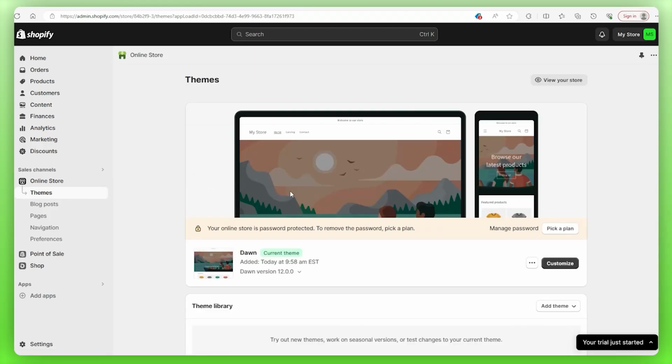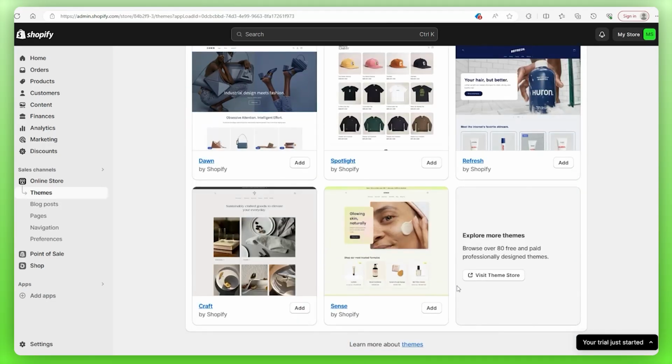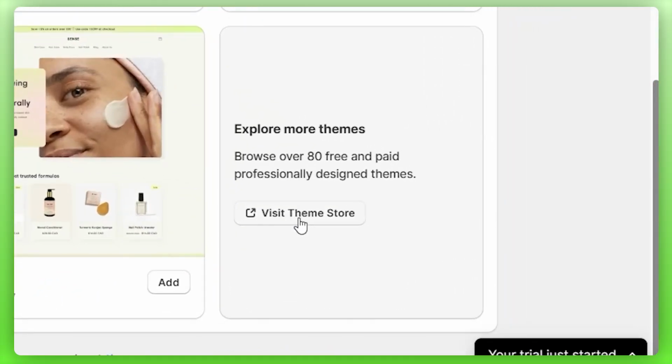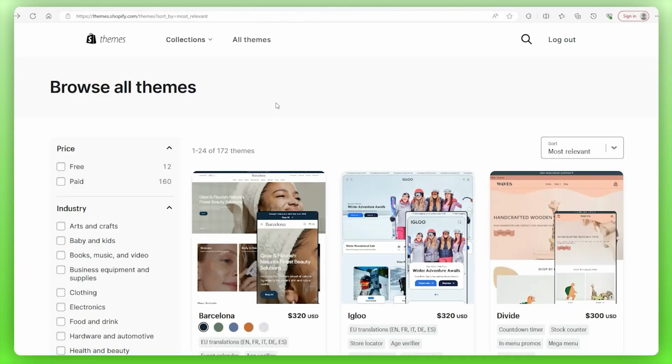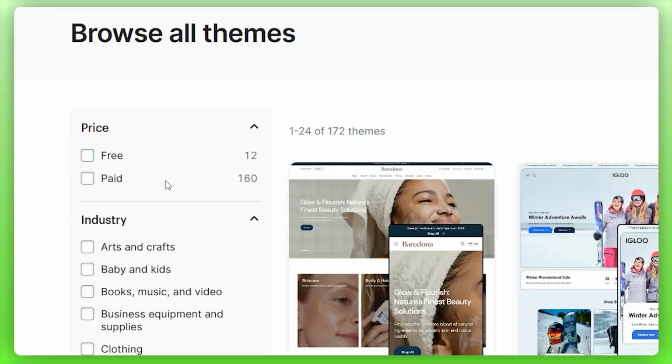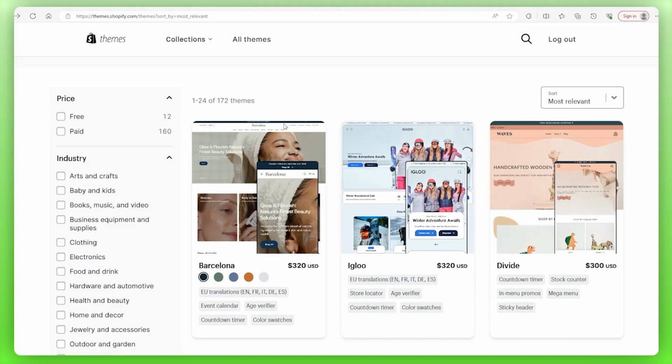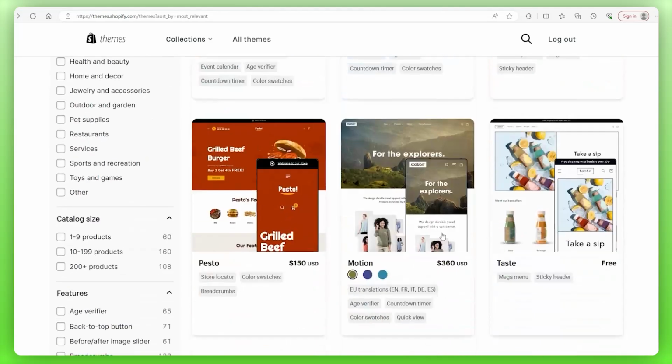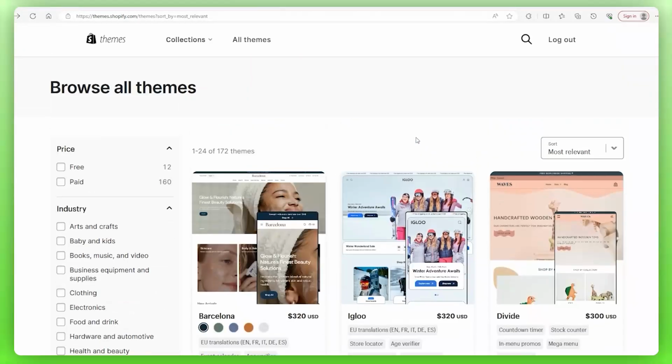Now, with Shopify, you should keep in mind that there is a pre-installed Dawn theme applied from the get-go, but if you want to see the rest of the available themes, you just scroll down to the bottom here and click on the Visit Theme Store button. And once you land on the theme store, you're going to see a bunch of options on the left-hand side for you to perhaps specify what kind of theme you're looking for, but also you can browse through this page as well. So as you can see, there are some paid ones and free themes, and like I said, you can categorize them according to what you're looking for.